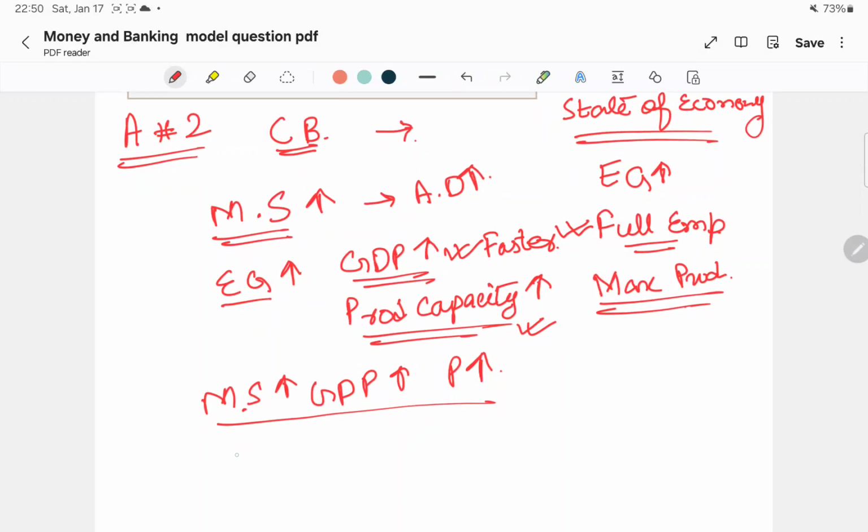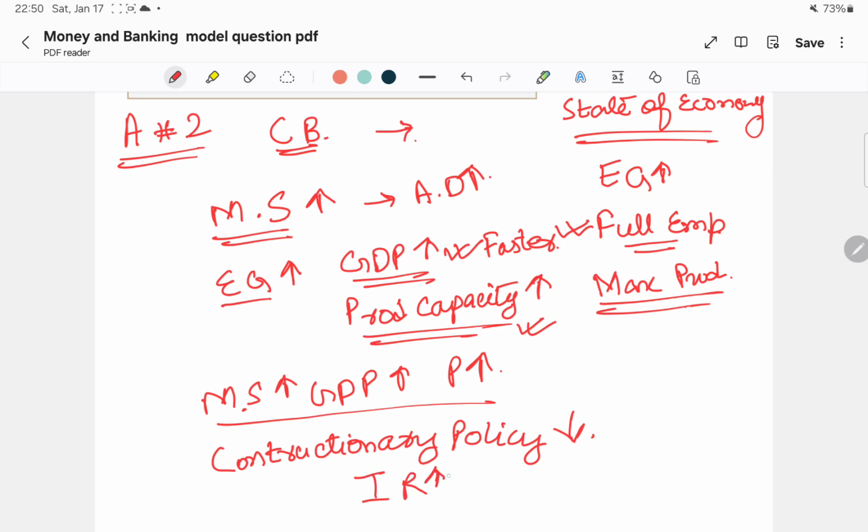Because inflation is increasing, they can use contractionary policy to reduce it, by increasing the interest rate. So consumer borrowing will decrease, and as a result demand for factors of production will decrease, and it will decrease aggregate demand and the price level. This is the end of the second argument.